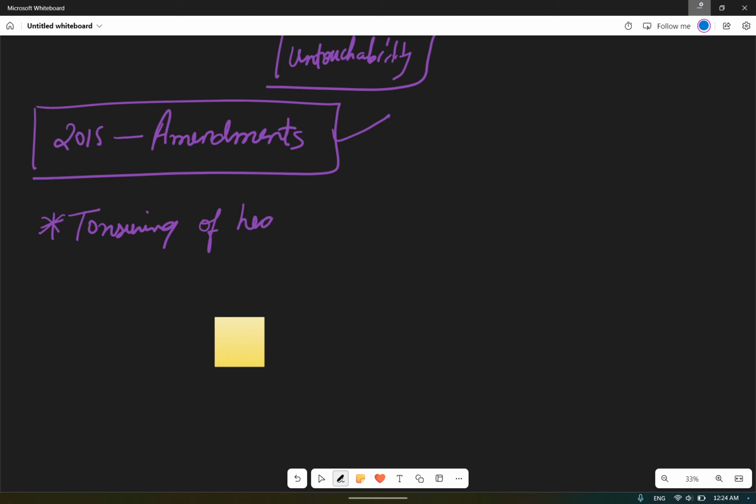If the tonsuring of head is done, that will be an act of untouchability. Tonsuring of head, mustache, or similar acts which are derogatory to the dignity of members of SC and STs will now be treated as offences of atrocities.